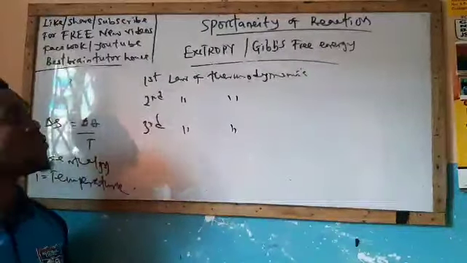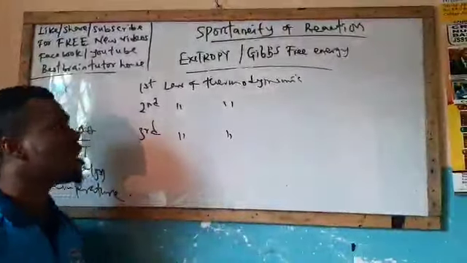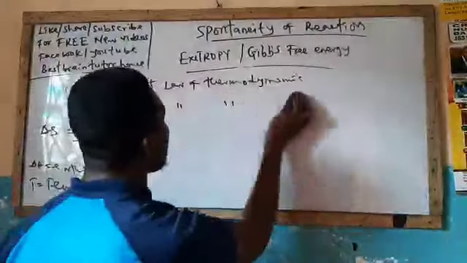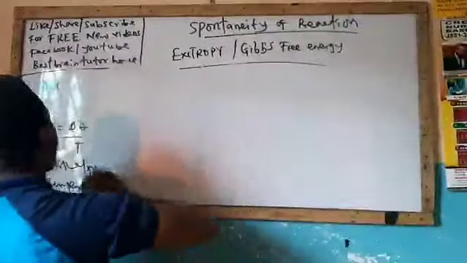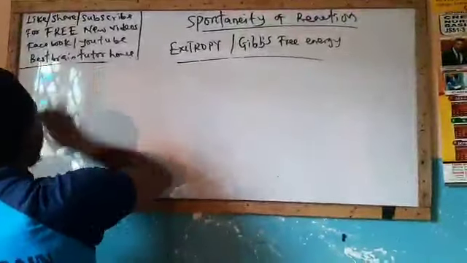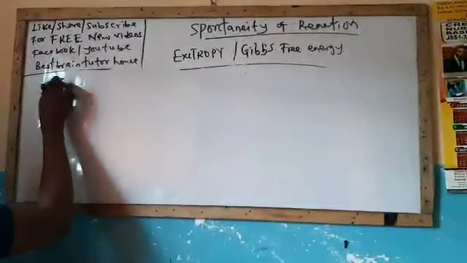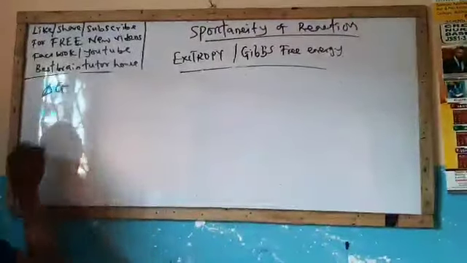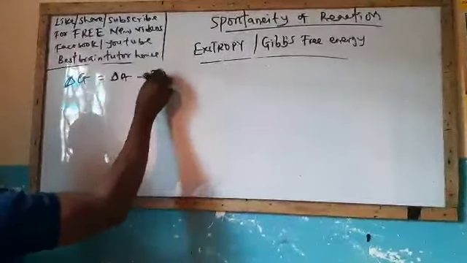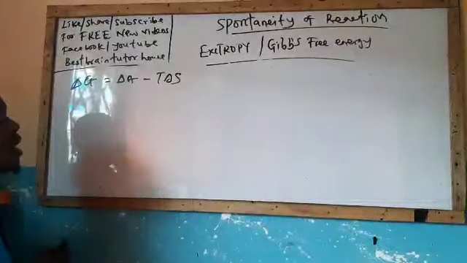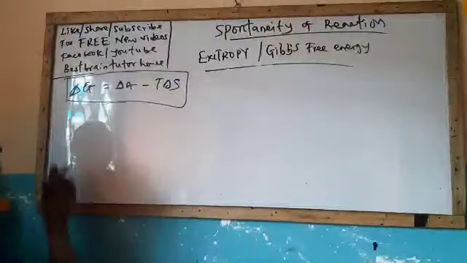Now the last one here is Gibbs free energy. Gibbs free energy is the energy required to ascertain a work done. The energy required to ascertain a work done is described as Gibbs free energy. Gibbs free energy is denoted as change in G. Change in G is equal to change in H minus T change in S. You understand? Now, this gives us the equation of free energy.